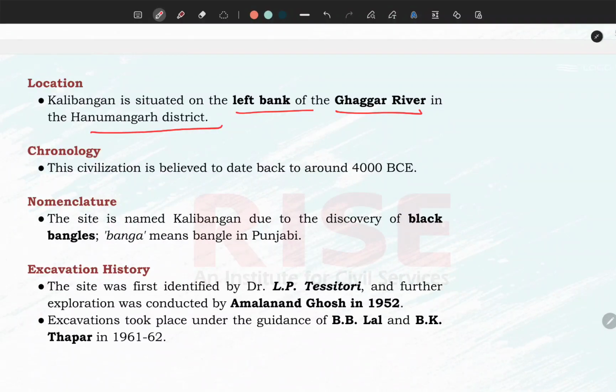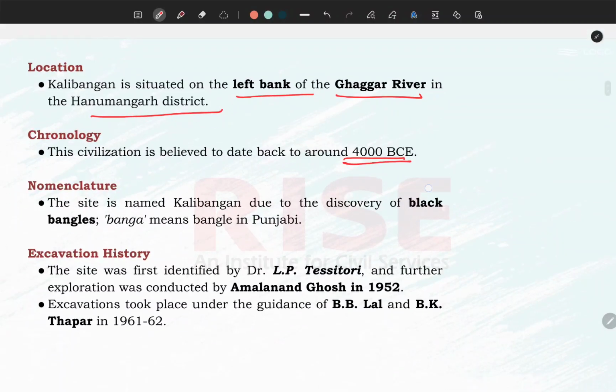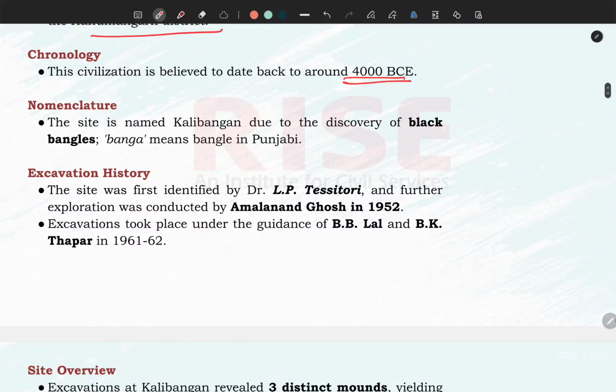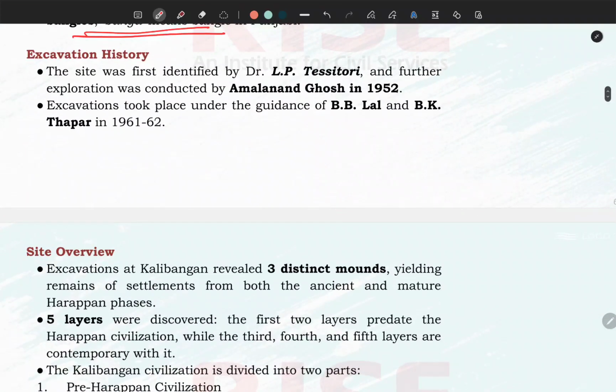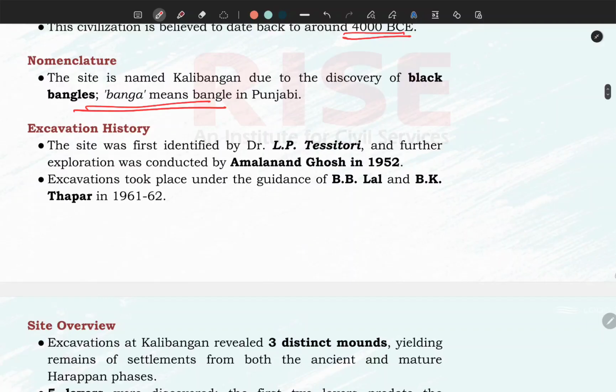You have to learn chronologically. It is around 4,000 BC, which we have already discussed. Its nomenclature, how the word Kalibanga has been derived. Kalibanga is basically a Punjabi word. Banga means bangles, and Kali means black. It's the land of black bangles. That's why its name is Kalibanga. Now, its nearby one site is known as Pili Banga. It means the yellow colored bangles were there.